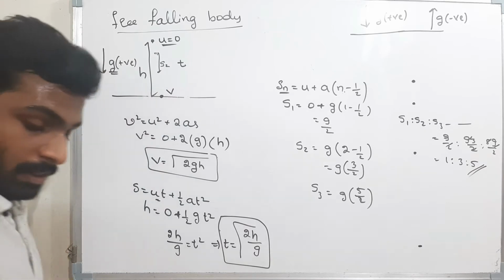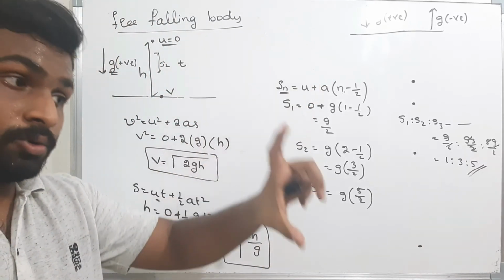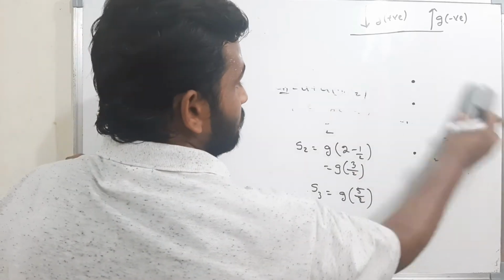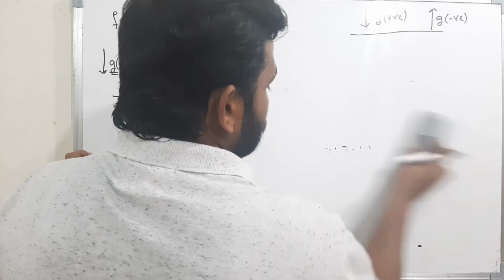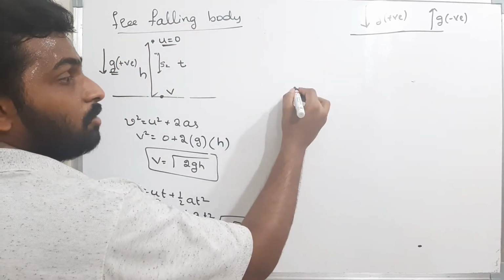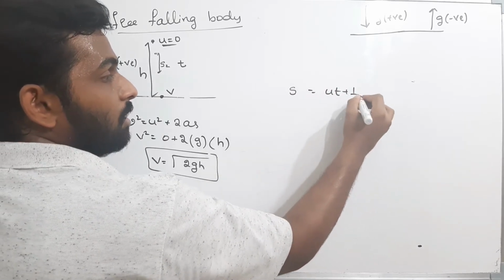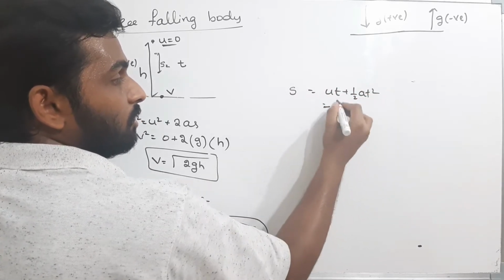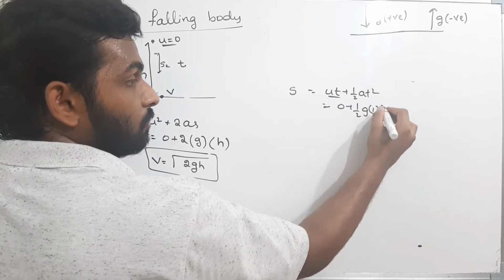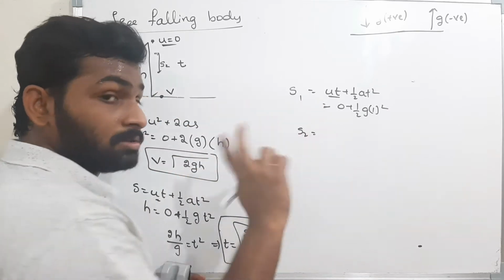Now, they told to find the distance travelled in the first second, 2 seconds, 3 seconds, 4 seconds. That means, how can I find that? Now see here. I think this is clear. Now we will see one more. What is the distance travelled by the body in 1 second? That is ut plus half a t square. That is, initial velocity is 0, half into g, time is 1, therefore t square.